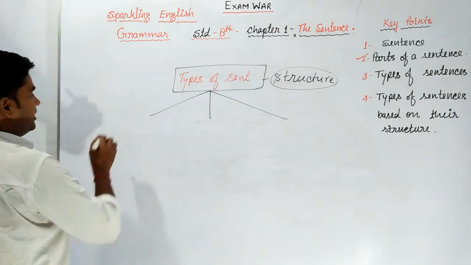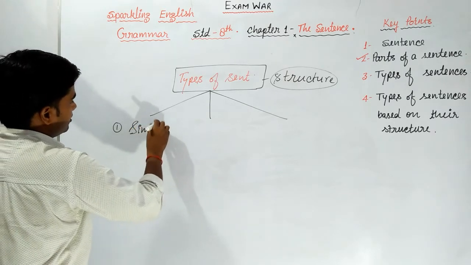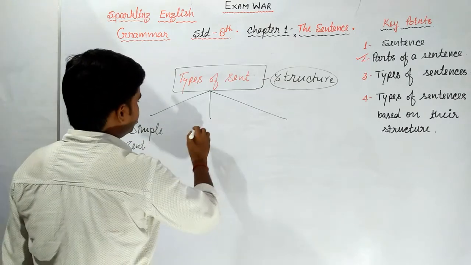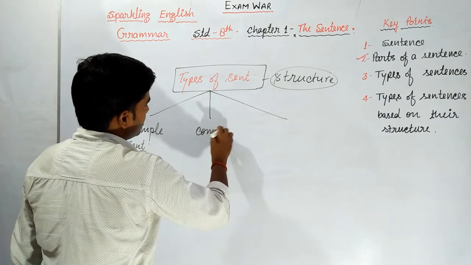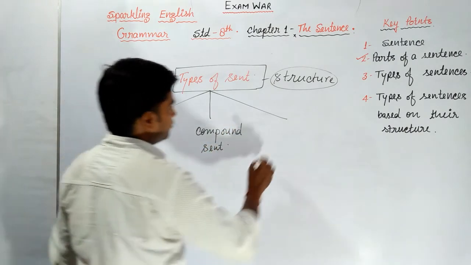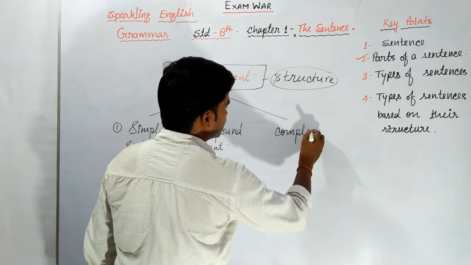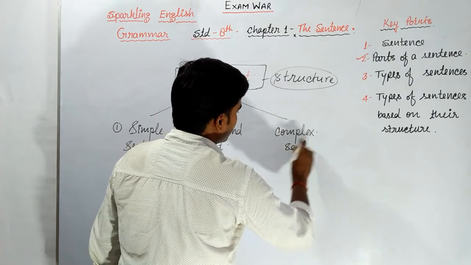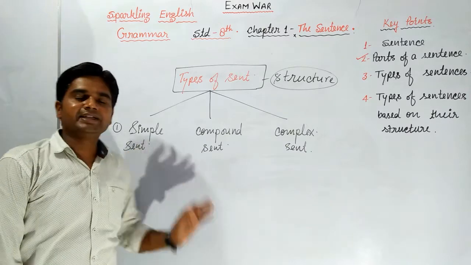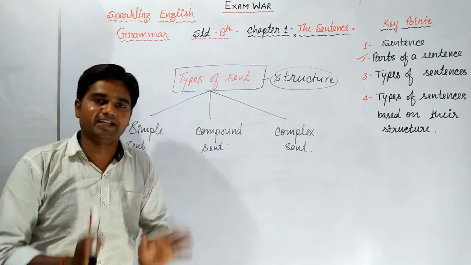What are those 3 parts? First one, simple sentence. Second one, compound sentence. Third one, complex sentence. In a simple sentence, we write a simple positive or negative thing.